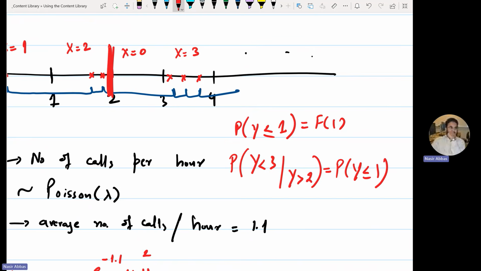Exactly the same. You don't need to go through the conditional probability formula. Even if you go through the conditional formula, which I will show you in one of the questions, you will get the same.